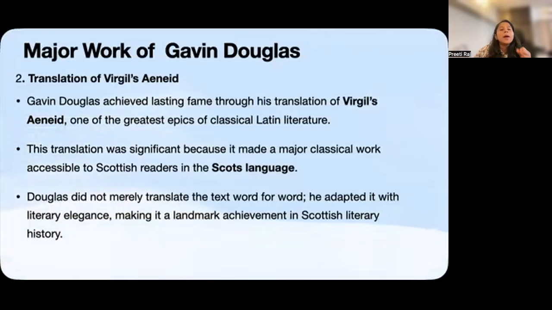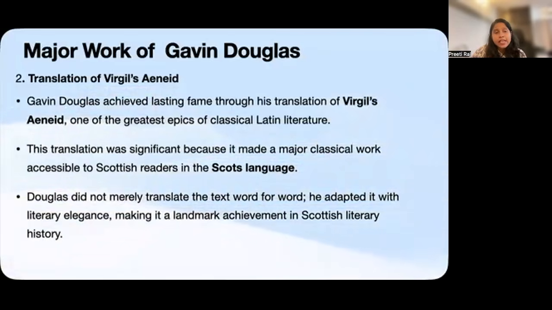But Douglas here is not just simply replacing one Latin word with one Scots word. His translation demonstrates considerable literary skill. He brings his own poetic richness, descriptive power, and literary elegance to the work. And this achievement is important for another reason. Remember what we said when we introduced Gavin Douglas. He stands at the meeting point of the Middle Ages and the Renaissance.